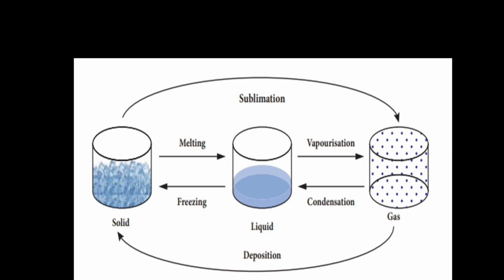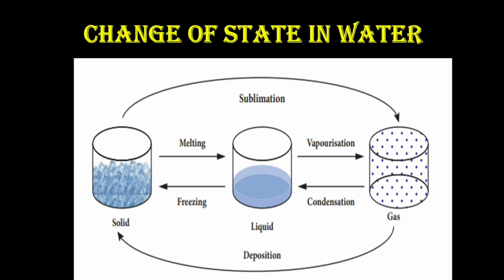And the next one is from gas to liquid, that is called condensation, and from liquid to solid, that is called freezing. This happens by removing the heat from them. And finally, two more changes are there. When solid is directly converted to gas, that is called sublimation. And when gas is directly converted into solid, that is called deposition. These are the changes of state that happen in water. In the further classes, you will be studying in detail.